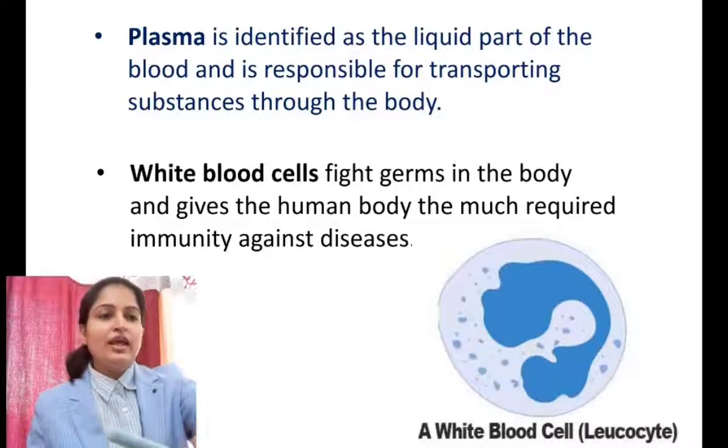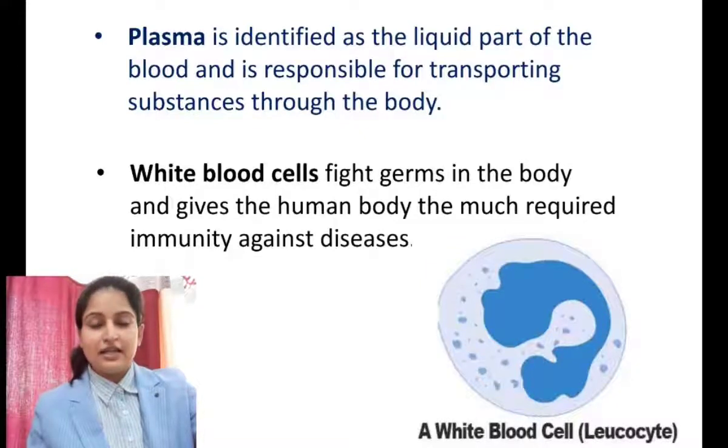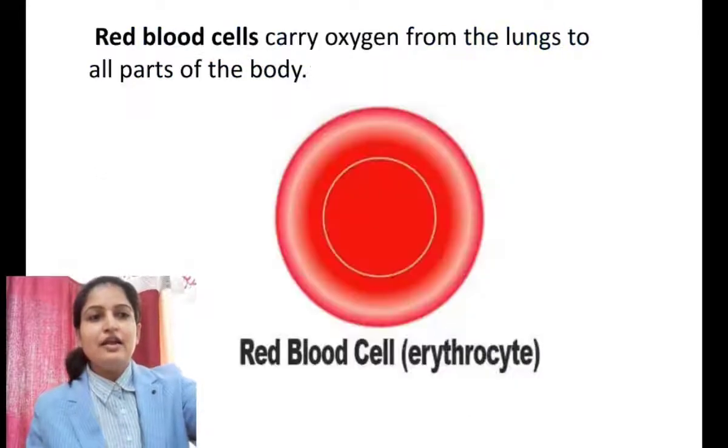Okay, so here is a diagram. You can see the white blood cells. We also call it leukocyte because it has no specific color. That is why it is known as leukocyte.